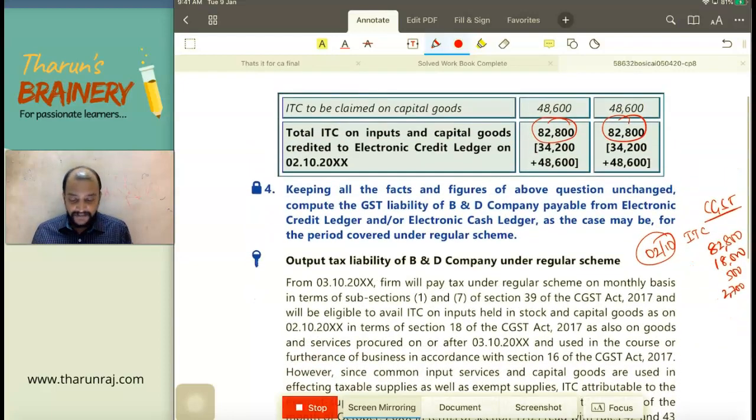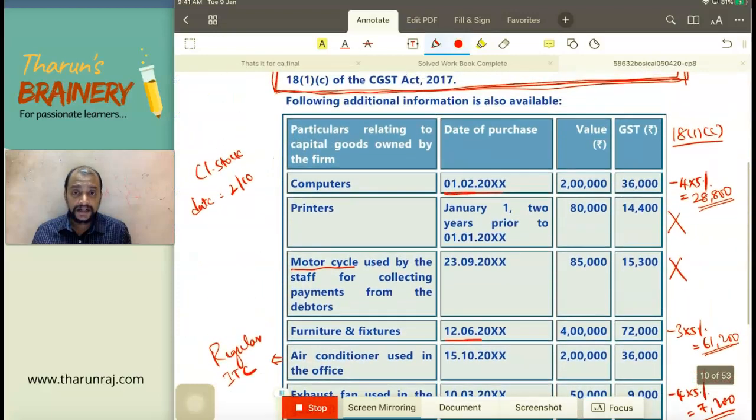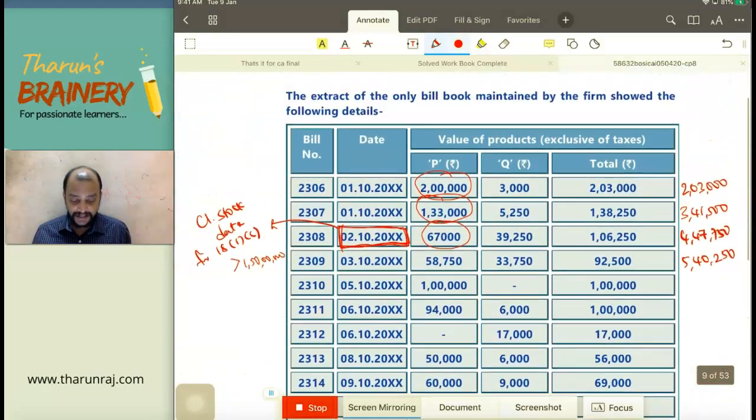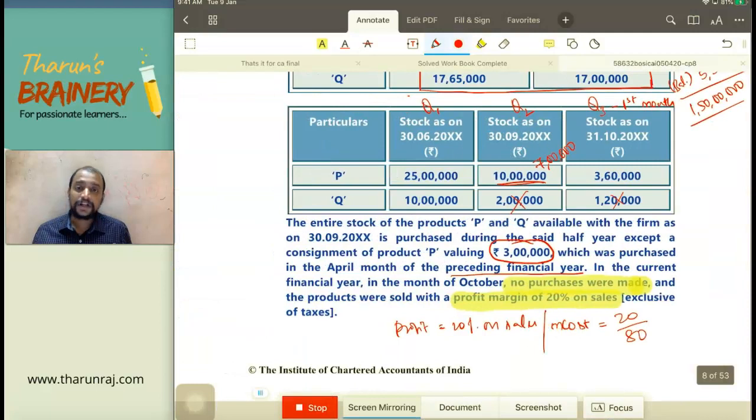Then whether we have any purchases during that period. So we don't know. We have the stock details. So now we need to find the sales. We need to find the turnover. How to find the turnover?